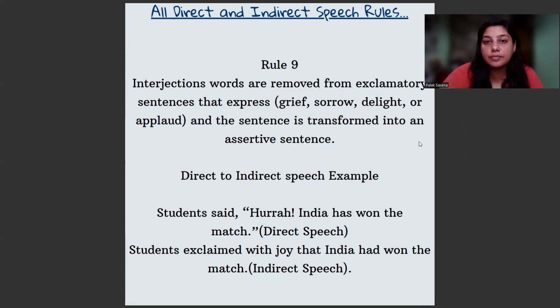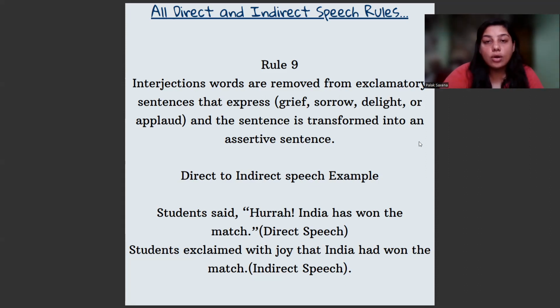If it had been says or say, then the exact same sentence would have been copied. But because it is said here, which is in past, we have changed it into the past. So whenever you find an exclamatory sentence, you can just change it with exclaimed with joy or exclaimed with sorrow, exclaimed with delight, depending on the nature of the indirect speech.